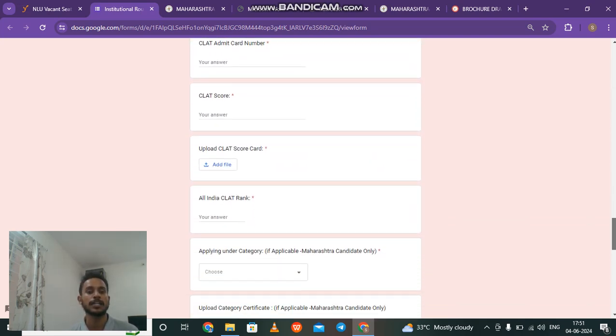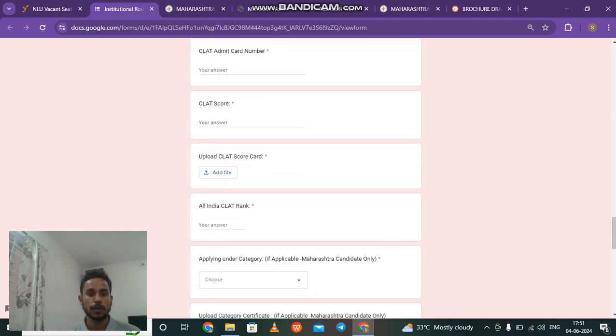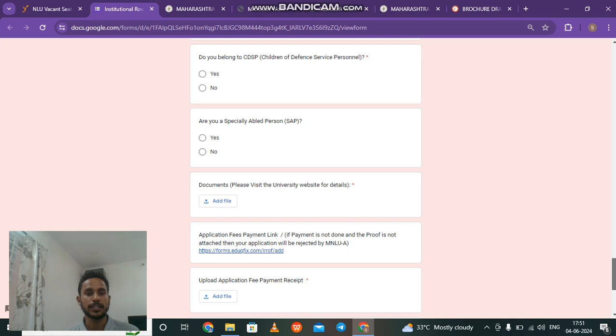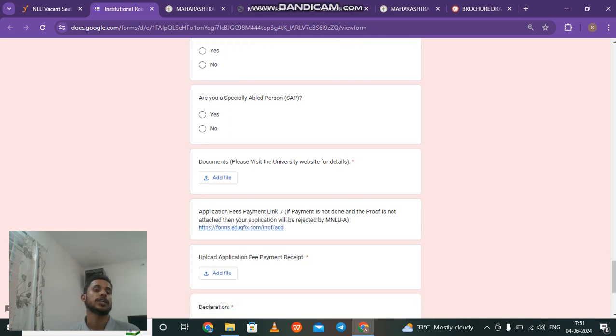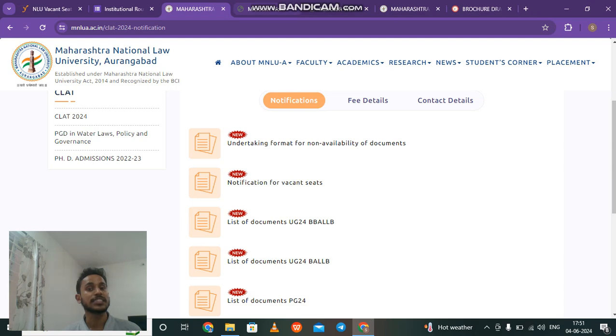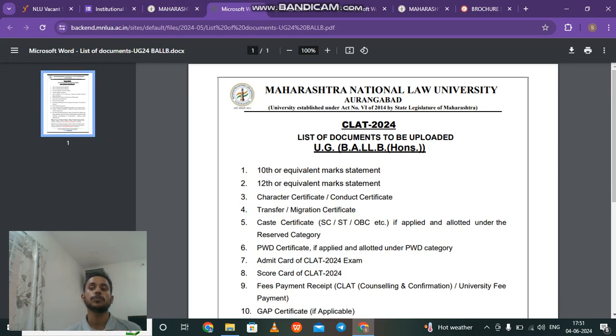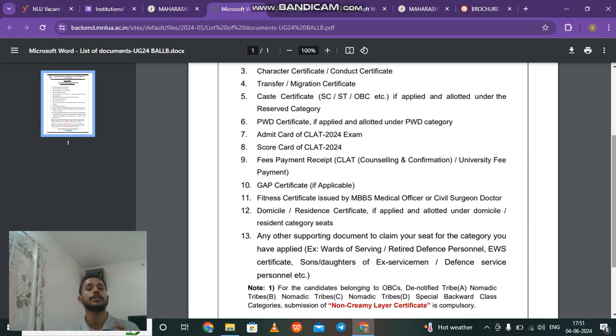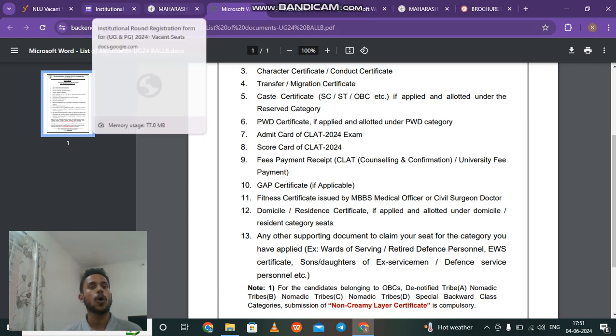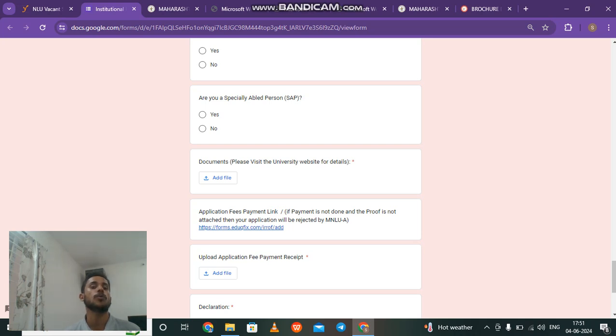The most confusing part here is the upload. If you come down here, there is this column where it is written that documents have to be uploaded. Here multiple documents have to be uploaded. I have tested this. Here you can attach multiple documents. What are these documents? As I have shown you, these are the set of documents mentioned here, the list of documents. If you are availing, say, BALLB, I open this link, there is a list of documents. You have to attach all the documents if they are applicable to you. If I'm not availing domicile, definitely I don't need to attach it, but for all other documents you need to take a note from here and accordingly attach all those documents in this particular box.